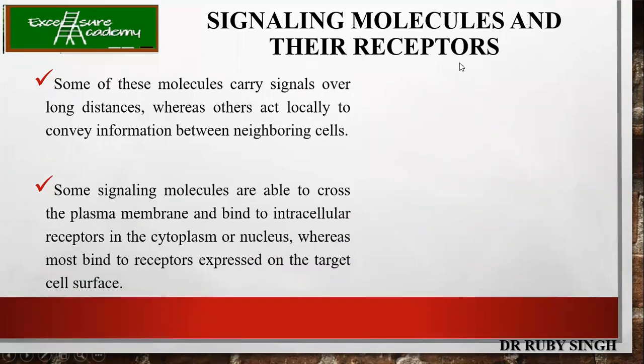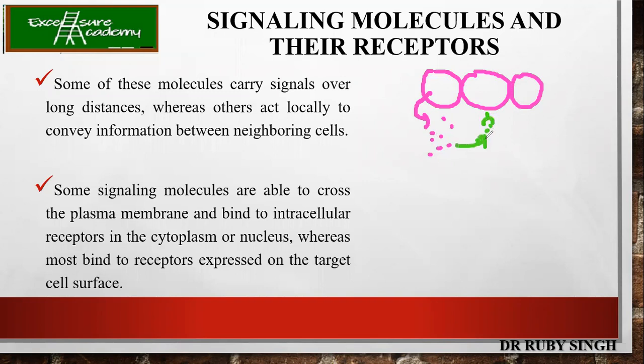Some of these molecules carry signals over long distance, whereas others act locally to convey information between neighboring cells. This is very simple to understand. If you have three cells, and one cell wants to give a certain signal, it will release certain chemicals which will be taken up by the neighboring cells.